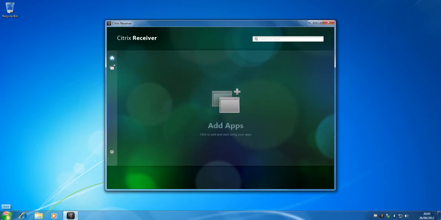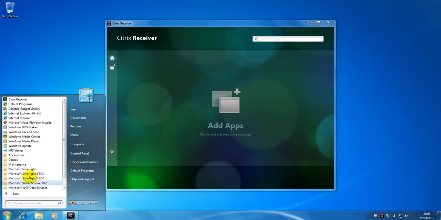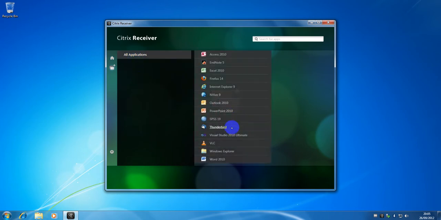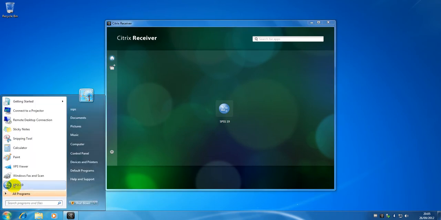Add applications, and at the minute we can see SPSS is not available on this computer. So we do add app, SPSS, and we can see SPSS now looks like it's installed in this computer.